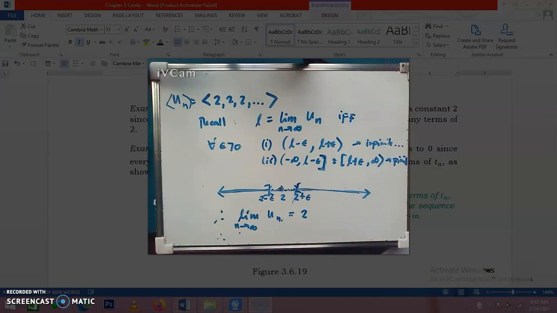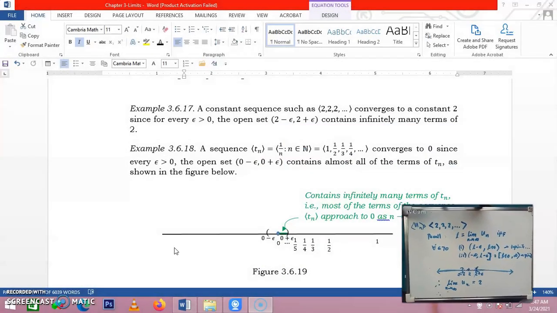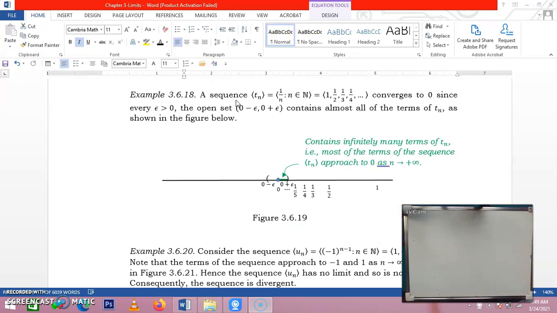Okay. Now let's have another example. Let's consider the sequence t sub n. We have 1 over n, where n is a natural number. Actually, in my previous video, I showed that the limit of this is 0. So since there is a limit, we can say that this sequence is convergent, and hence it converges to 0.